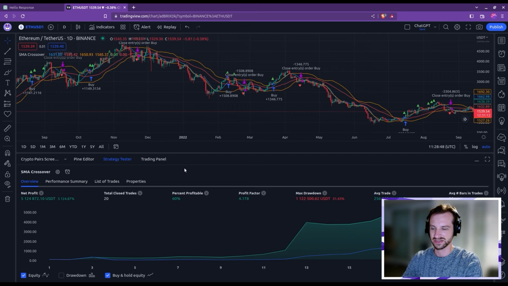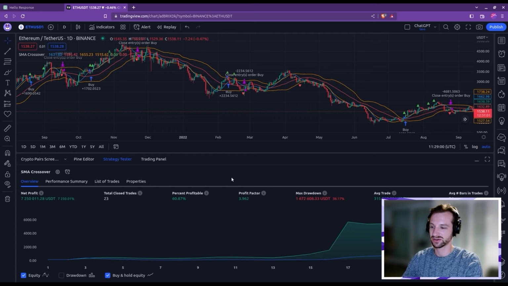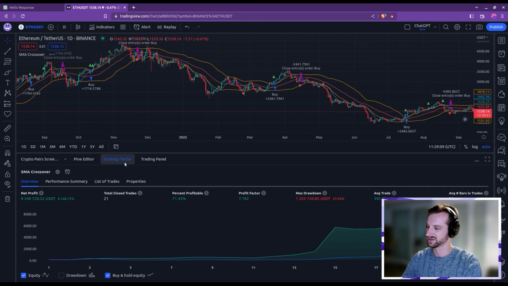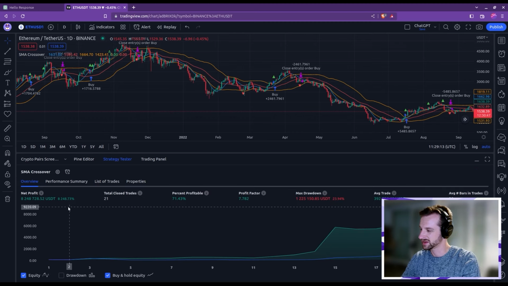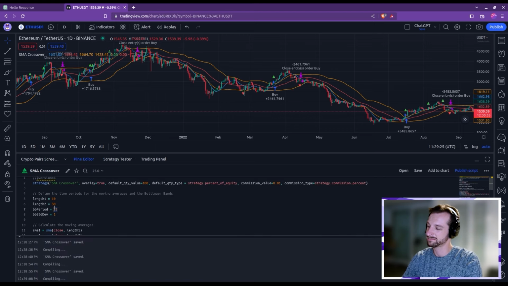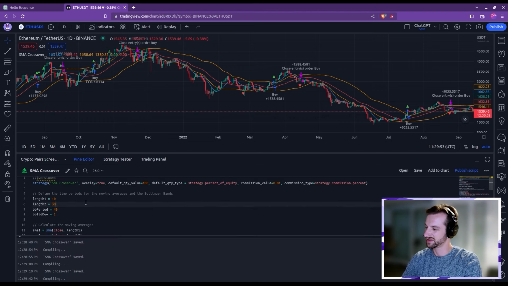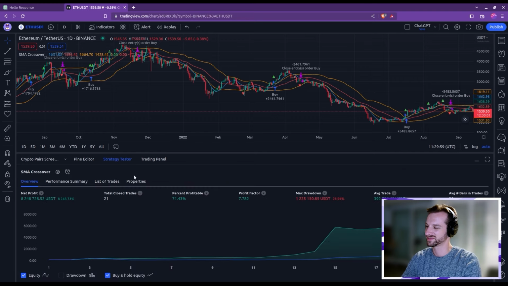The drawdown, however, increased a bit. So let's see if we carry on. What do we get? So the profits increased quite a lot, and I think the rest is more or less the same. So let's simply carry on. Okay, interesting. That's very nice. The profits increased, the win rate increased quite a lot, above 70%, and the drawdown dropped quite a lot, below 24%. So okay, let's crank up that number a bit more to see if we gain anything. And no, on the contrary, now the profits divided by 2 and the maximum drawdown increased again. So I think we found a nice sweet spot at 35.